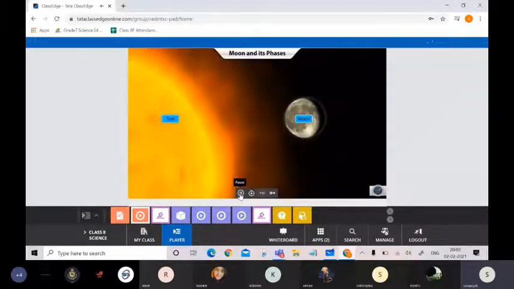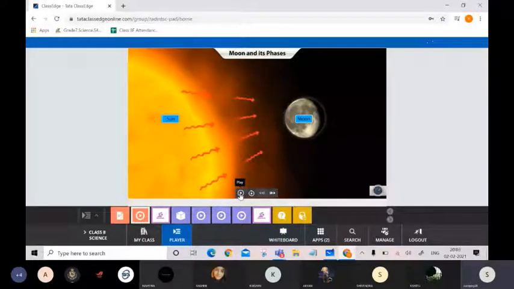But it is visible only because it reflects the sunlight that falls on it. So we know that the moon does not have its own light. During the daytime it receives the light from the sun, and that light is reflected back, which we are able to see in the night, and we call it moonlight.